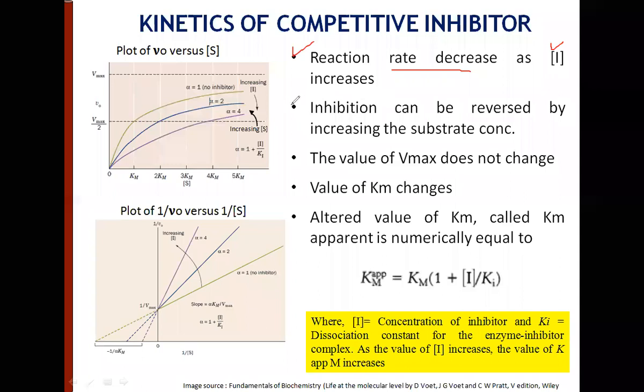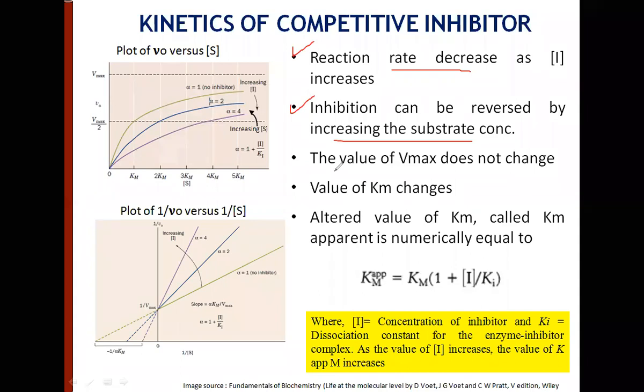The inhibition can be reversed, as I told you earlier: when you have a higher concentration of substrate, it will overpower the inhibitor molecule, and the competitive inhibition of the enzyme can be relieved by increasing the substrate concentration. So this is very characteristic.